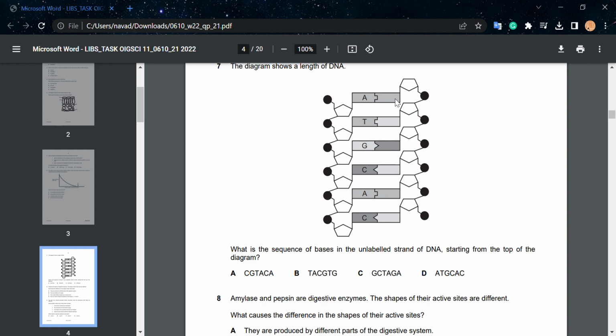GCAT. G goes with C and A goes with T. So there's A over here, so it goes with T. So it can only be option number B, but just to be sure, GCAT. So TA, there we go. So option is B.